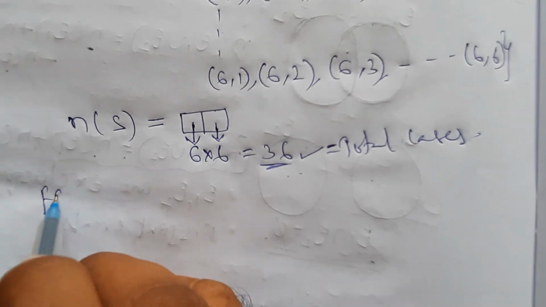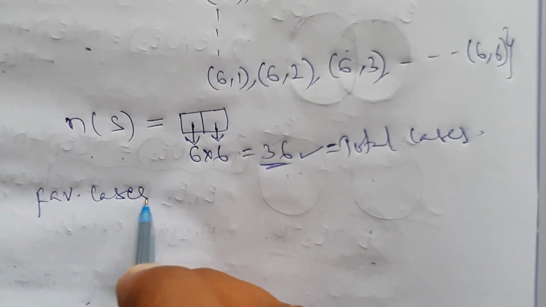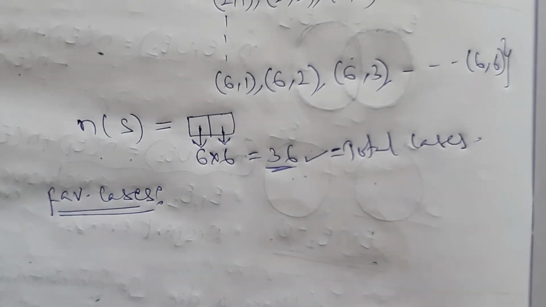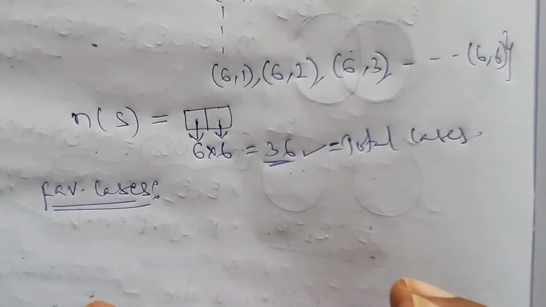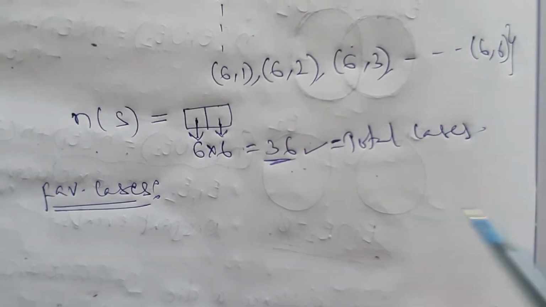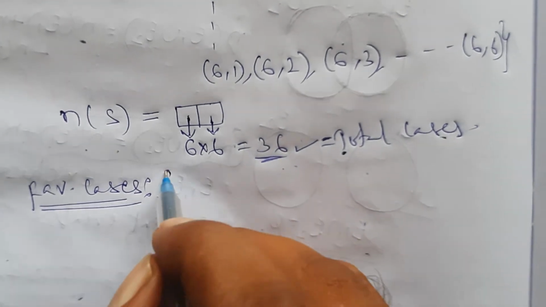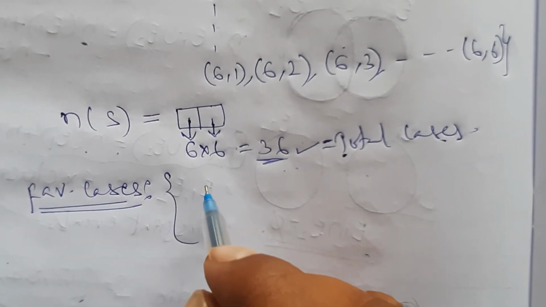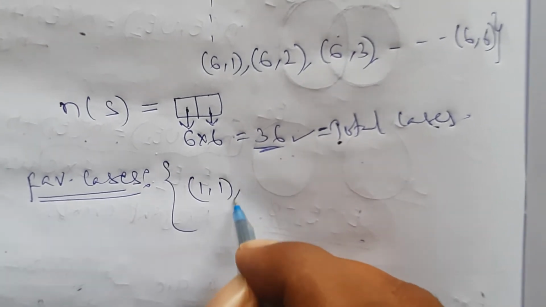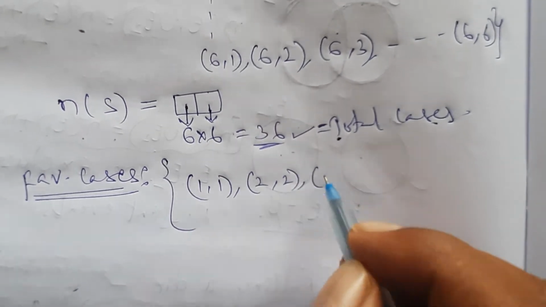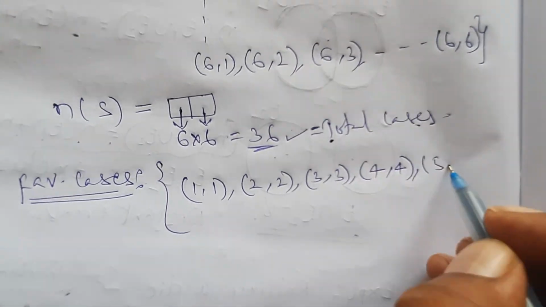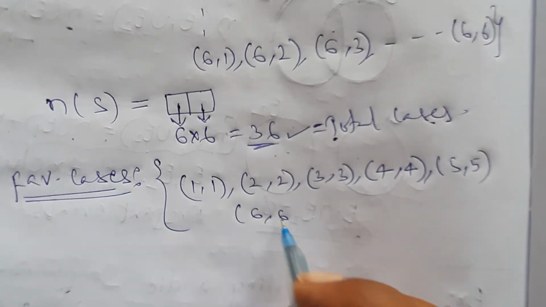Now we will discuss the favorable cases. In any problem, to calculate the probability, the same strategy: first find the favorable cases, then probability is equal to favorable cases by total cases. Here we already have total cases 36. The favorable cases are when the 2 dice show the same value: 1 comma 1, 2 comma 2, 3 comma 3, 4 comma 4, 5 comma 5, 6 comma 6.